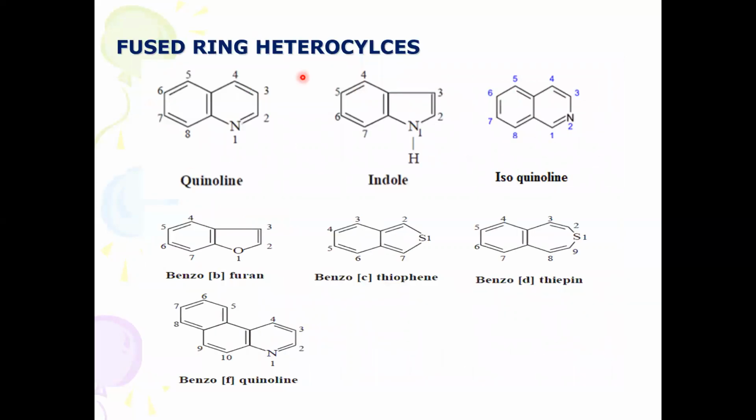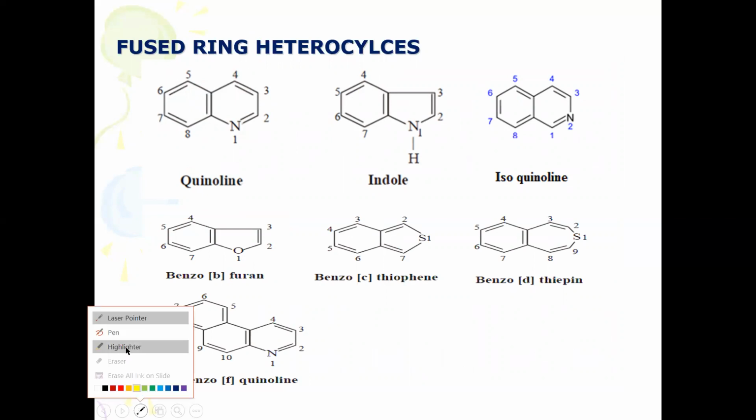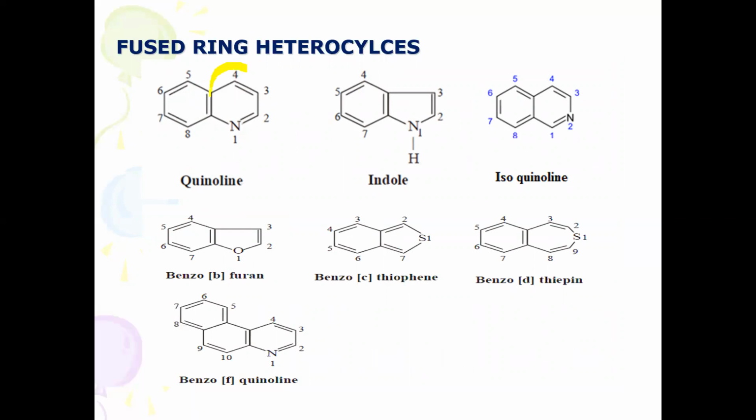Okay, these are fused ring heterocycles. Fused ring means one aromatic nucleus is also present along with the heterocyclic moiety. Here you will find the heterocyclic moiety, this is the pyridine nucleus. Here you will find benzene. So therefore it is called benzopyridine, fused with benzene, quinoline it is.